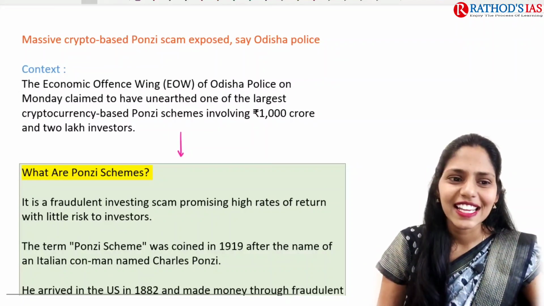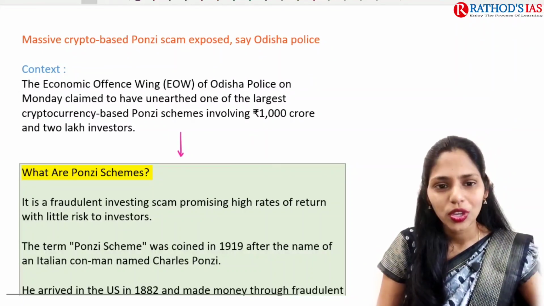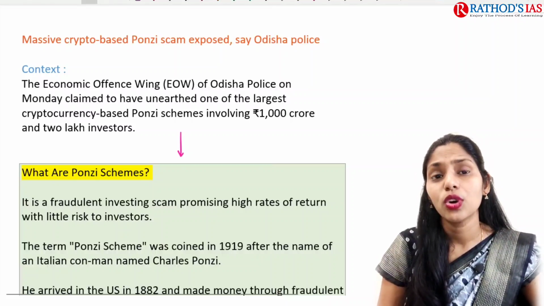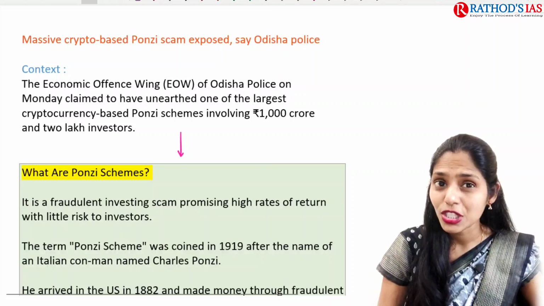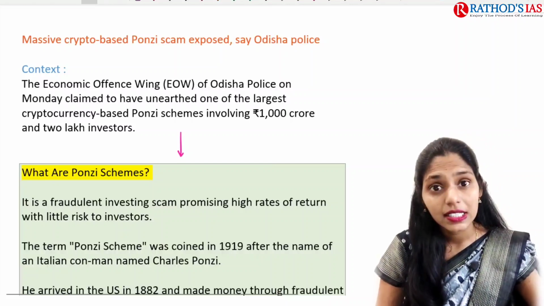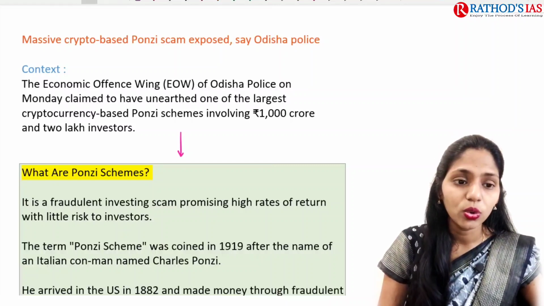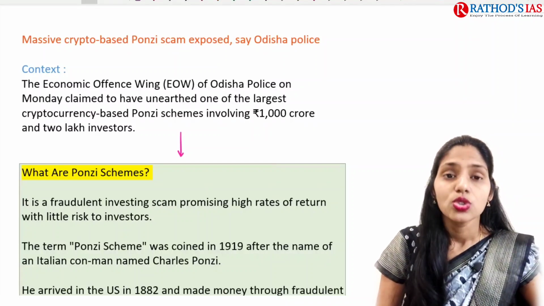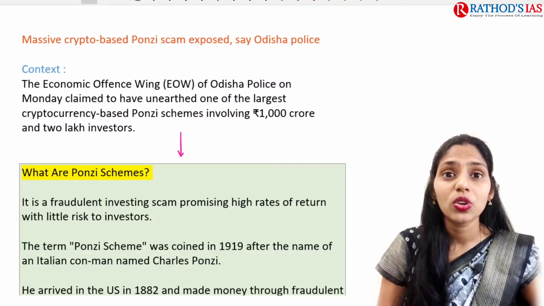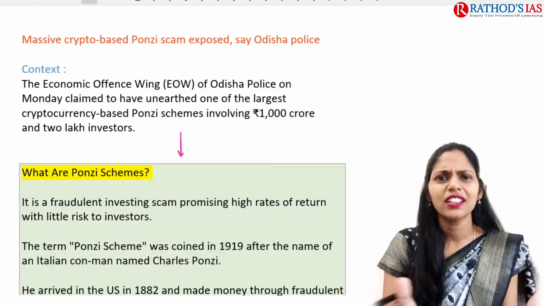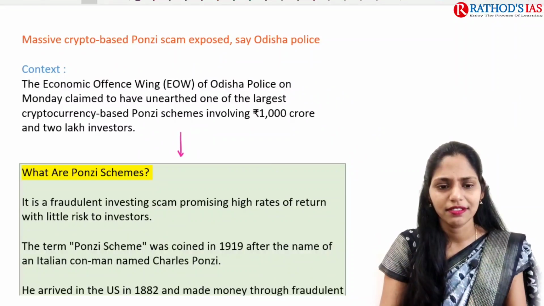If you see the context, it says that the Economic Offences Wing of Odisha Police claimed that they have unearthed one of the largest cryptocurrency based Ponzi schemes, involving around 1,000 crore and 2 lakh investors. 2 lakh people invested, and you can understand the number and how far this had spread. I think this scheme is regarding the households itself.